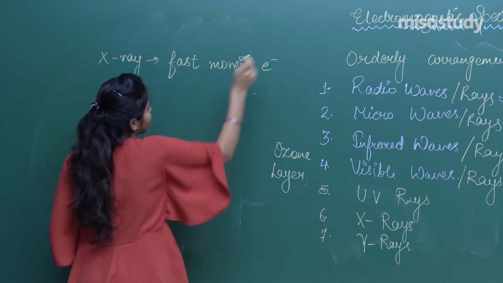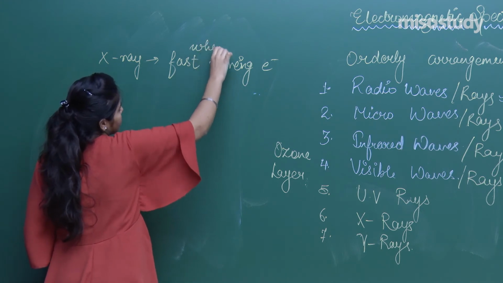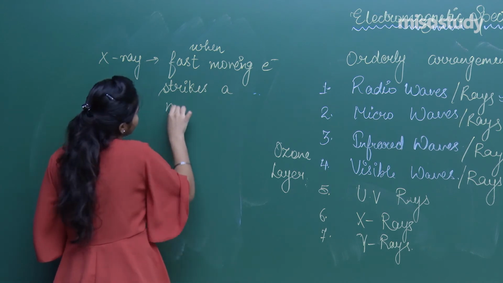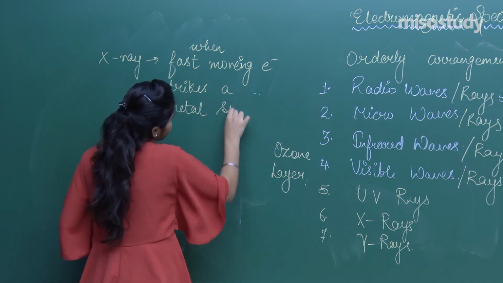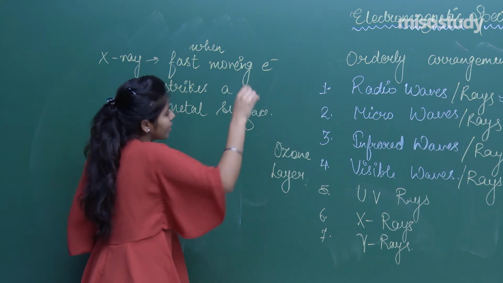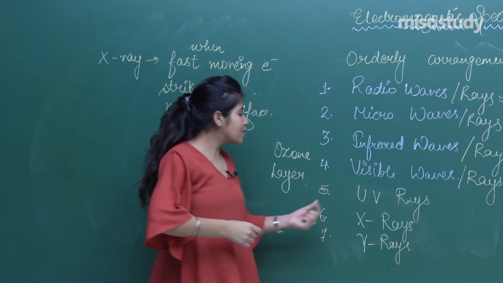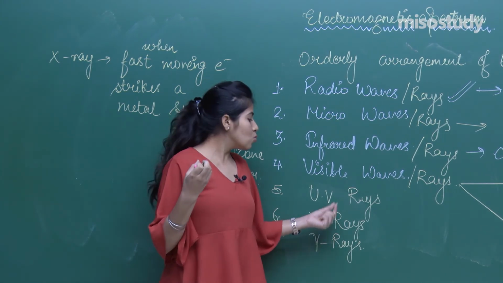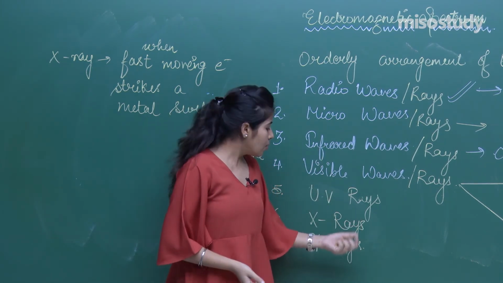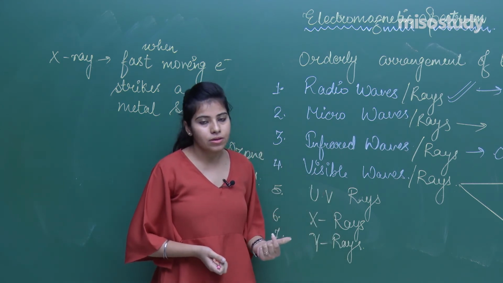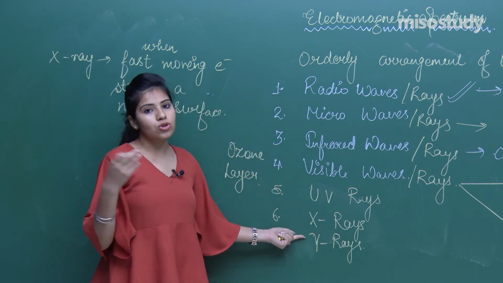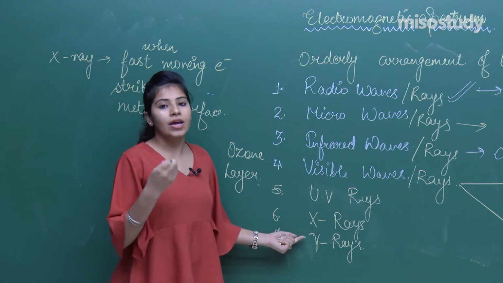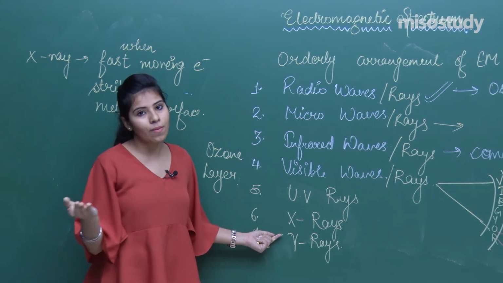When a fast moving electron strikes an atom surface or a metal surface, at that time X-rays are produced. X-rays are used for diagnosis, to penetrate through the body, and in medical purposes. This is the ray you are familiar with, and you can study more and more uses in your books, in your Google Baba.